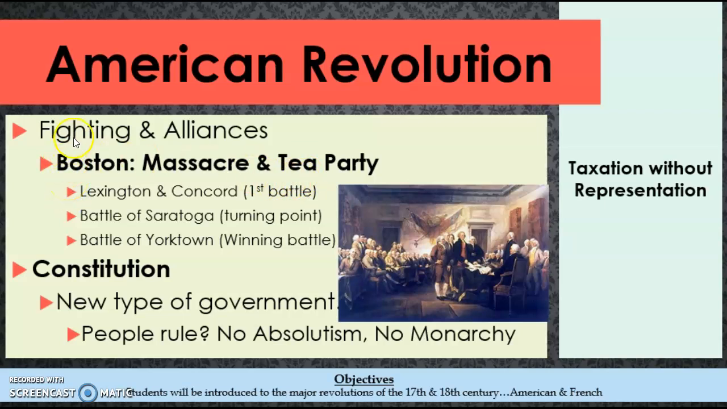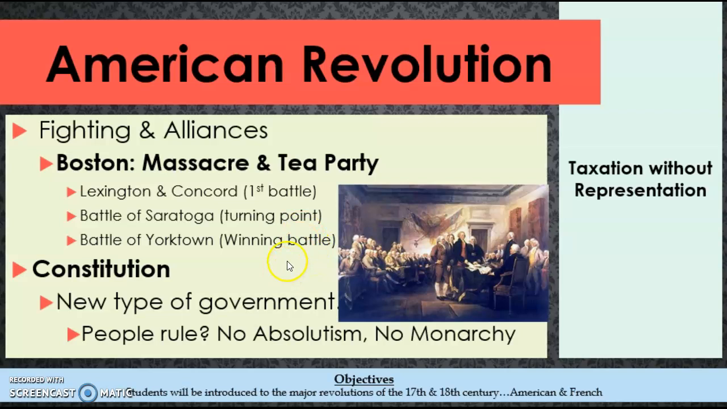These two events and a couple of others led to the first battle, Lexington and Concord, which became a major battle in the first battle of the war. Next battle that's very important is the Battle of Saratoga. This is kind of the turning point of the war. And then you have the Battle of Yorktown, which is the final battle and kind of the surrendering of the British to the Americans.